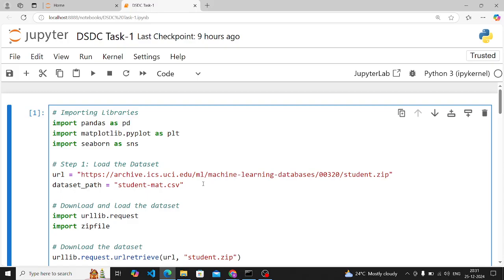So the evaluation criteria will be, first, your code quality: is the code organized, well commented and efficient? We'll see that. Second comes your data insight: are the analysis questions answered correctly with supporting calculations or not? Then we'll check the visualization part: is it clear, relevant and well labeled? It should not be cluttered. Then comes the report quality: does the markdown documentation effectively explain the process and findings?